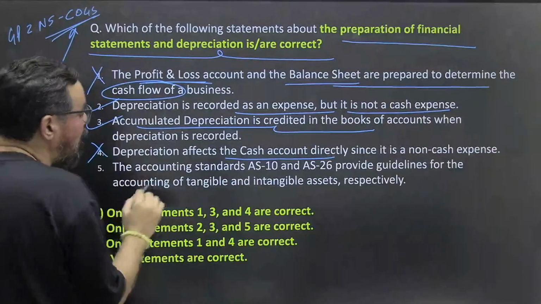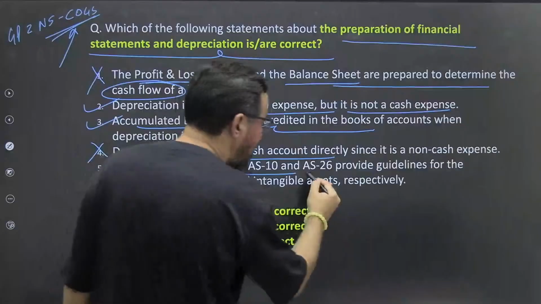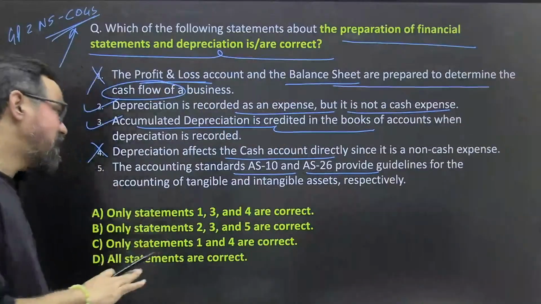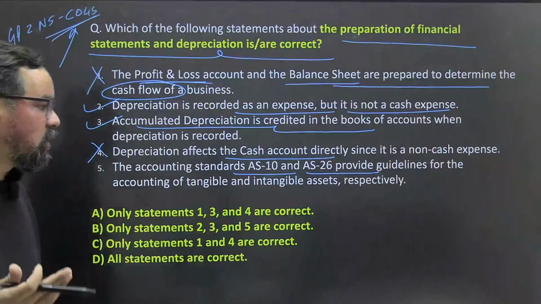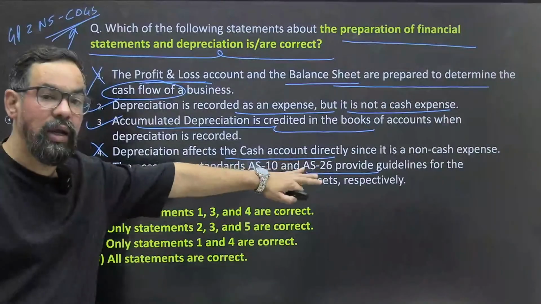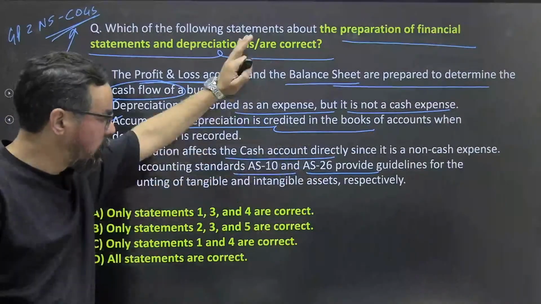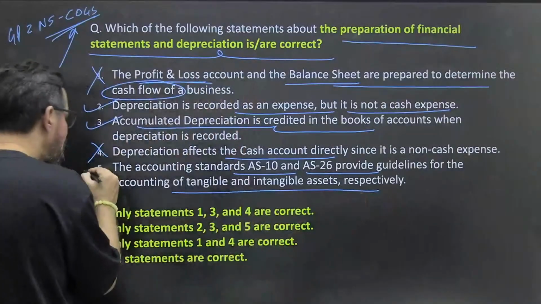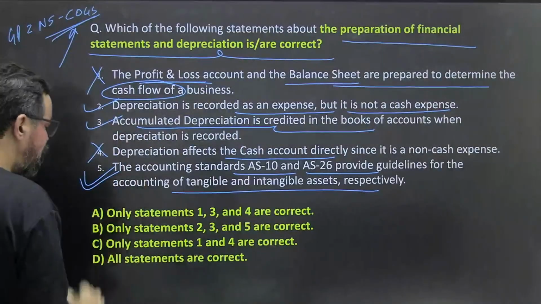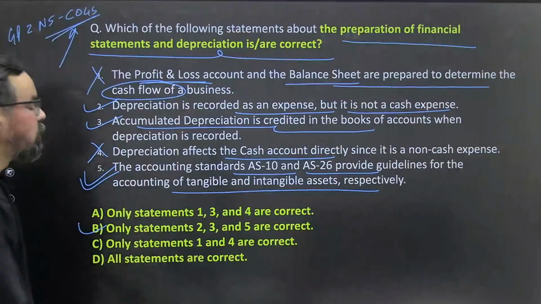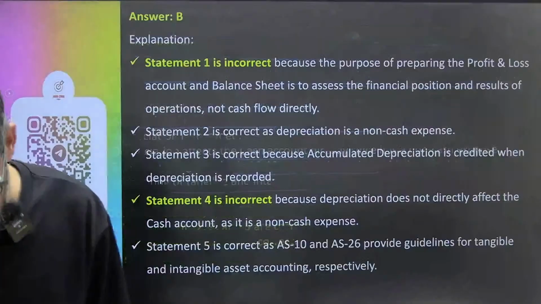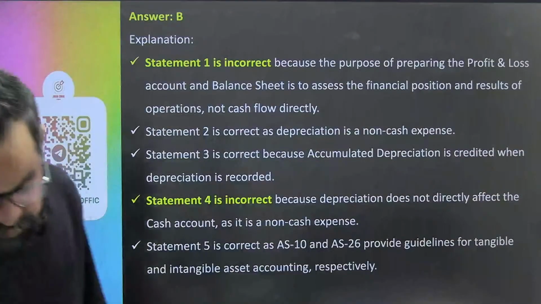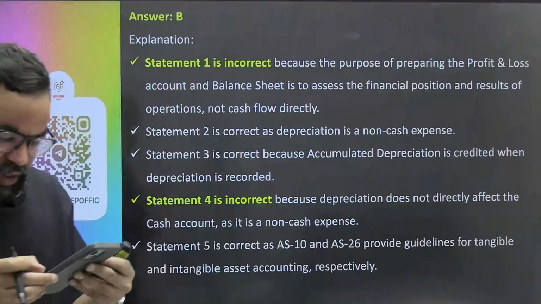The accounting standard 10 and Indian accounting standard 10, which is property plant equipment, ठीक है, and accounting standard 26 intangible asset, which include depreciation things, guidelines for the accounting of tangible and intangible asset respectively, true. तो 235, आपका 235 means option B will be the right answer for this particular one, ठीक है.